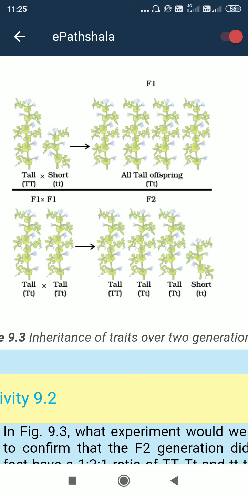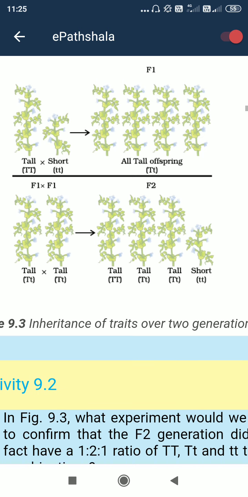Actually, capital T is the dominant feature, which means when capital T is present with small t, the characteristic of capital T will be shown, not the small t. That's why it is showing a tall figure.